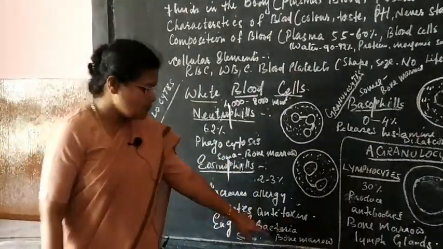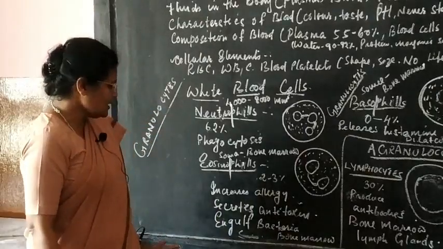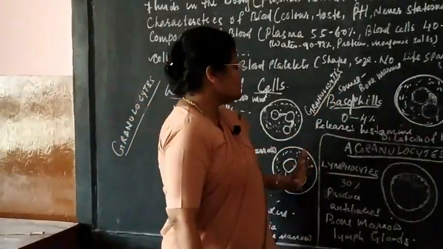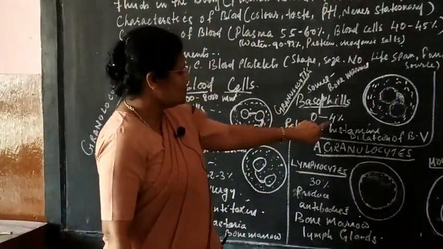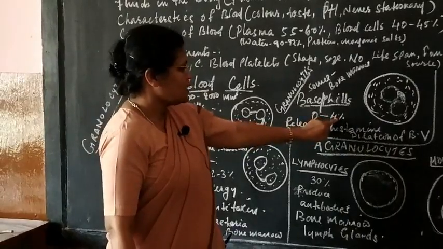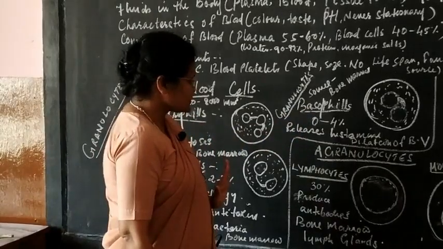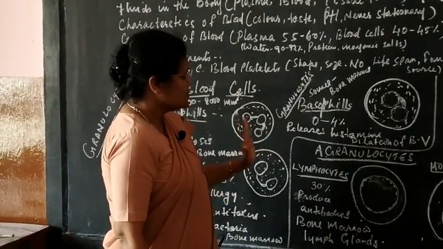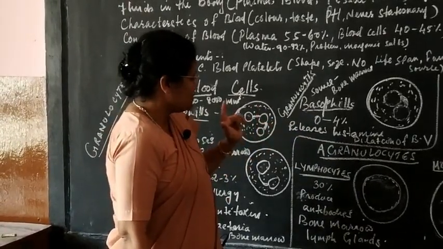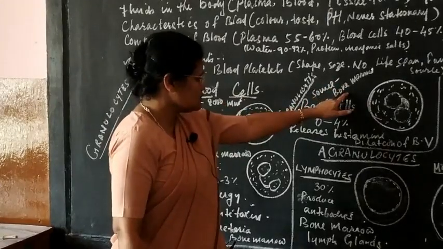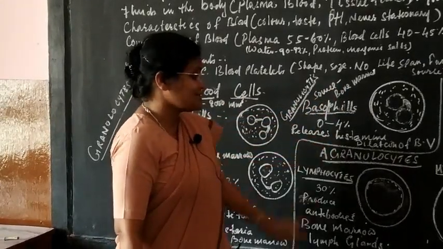It is also produced in bone marrow, okay. And coming to basophils, around 0 to 4% of the total is your basophils, and it is produced in bone marrow and it releases histamine.